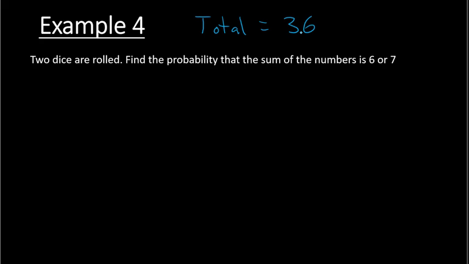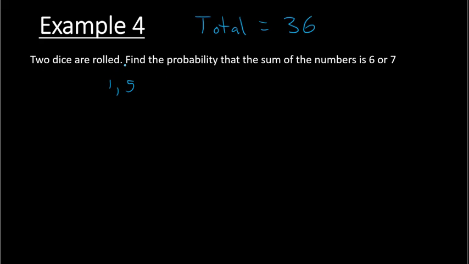Okay, there's 36 total possibilities. Now the question is, what is the favorable? So we have to think through what set of numbers would give me a 6 or a 7. So if I roll 2 dice, if the first dice is a 1, the second dice could be a 5, and that would give me 6 as my total.